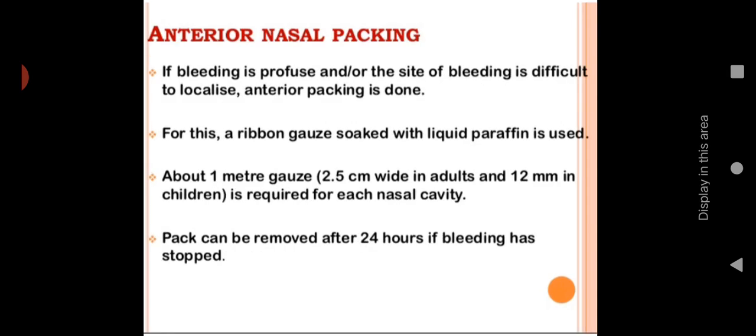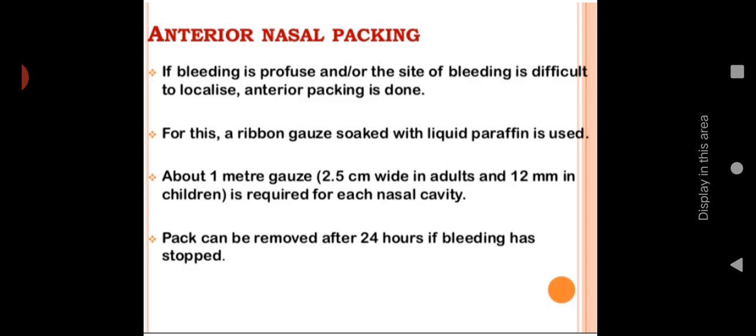Then anterior nasal packing. If the bleeding is profuse or the site of bleeding is difficult to localize, anterior packing is done. For this, a ribbon gauze soaked with liquid paraffin is used. Ribbon gauze means it is a long gauze that is not cut anywhere. Long gauze around 1 or 2 meters in length will be there. About 1 meter of continuous gauze is required for each nasal cavity.